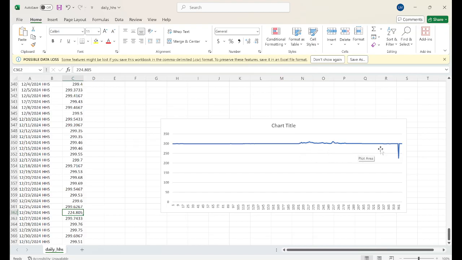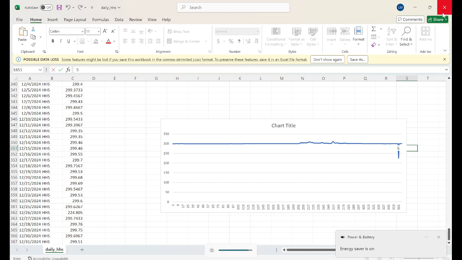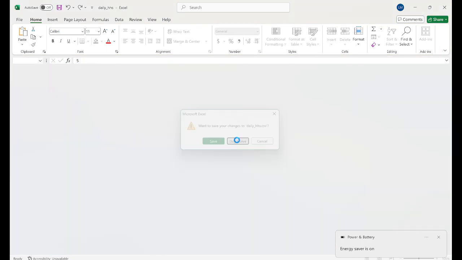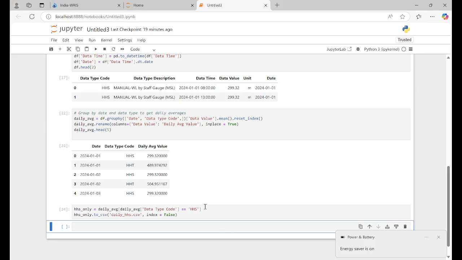It means it may be a typo error. This needs to be checked. I'm not doing any cleaning here, but this is one of the things you need to understand. So this is done for HSS.